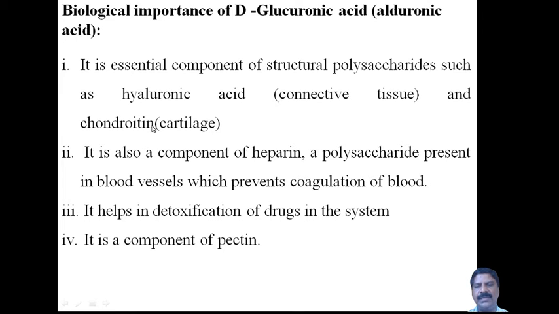chondroitin. It is present in the cartilage. Cartilage is usually present in the wings, the soft tissues present in the wings, and that will be present along with hyaluronic acid.